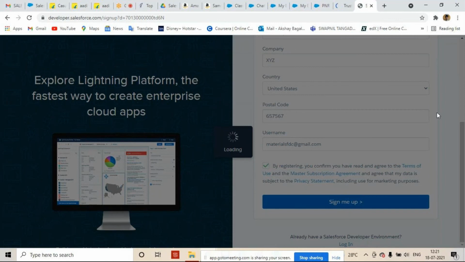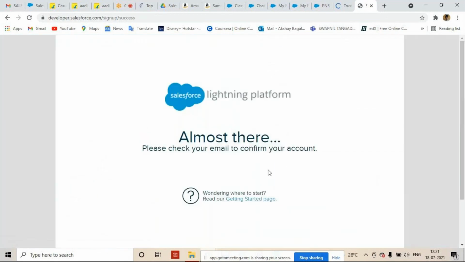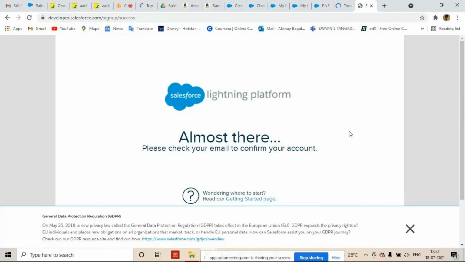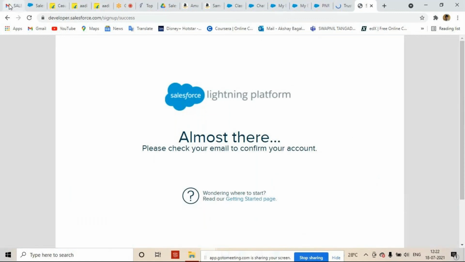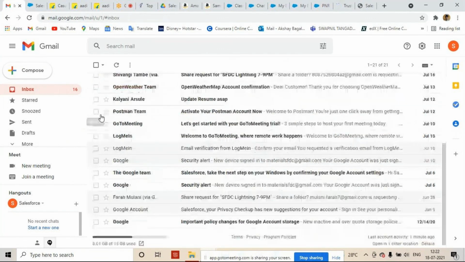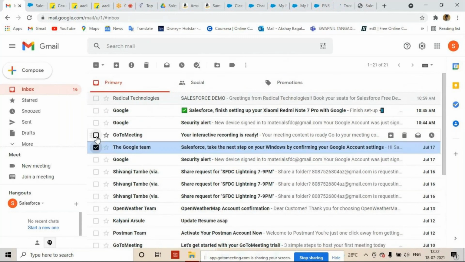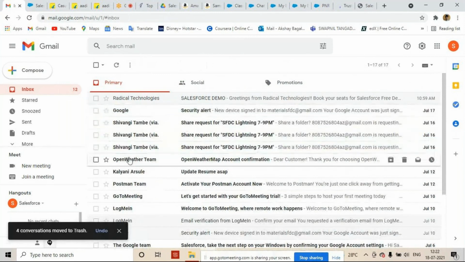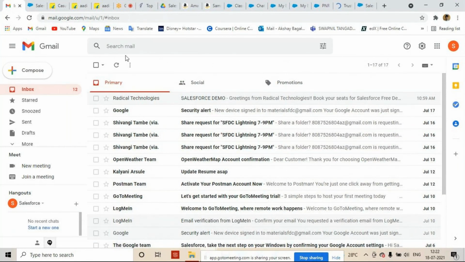On your email ID you will get a link so that you can reset your password, right? Almost there. Please check your email to confirm your account. Okay, so let me go to my email. Let me refresh it. Sometimes it takes some time. Fine. So here you will get a link, and if you click on that link, it is going to tell you to reset your password, and then you can change your password and start learning and working.